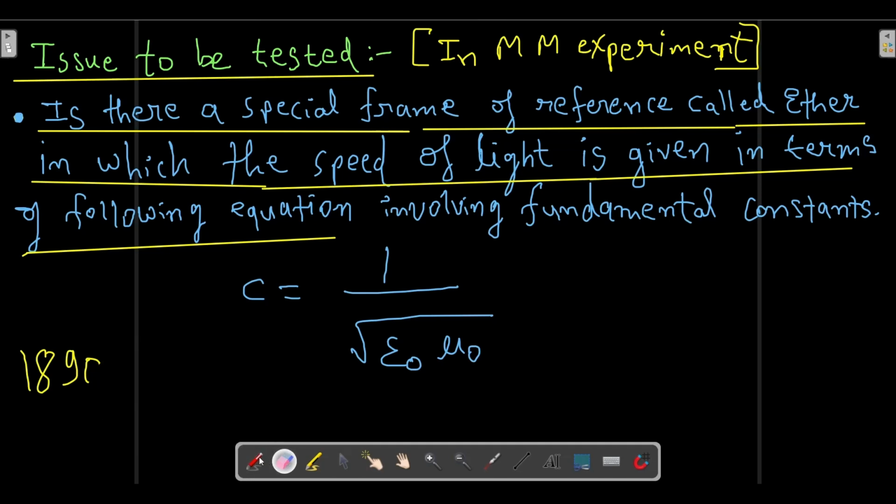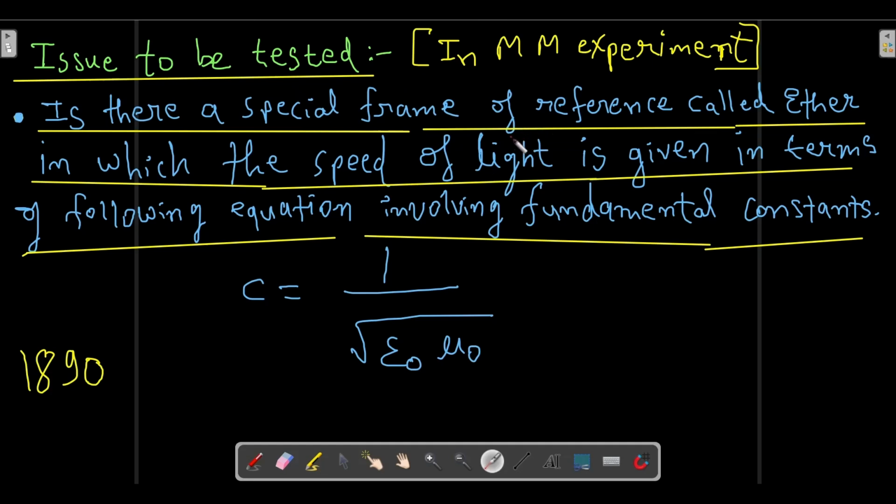this particular C value is valid only in the ether frame of reference, and in a different frame of reference the velocity of light will change. In an inertial frame, the velocity of light will be different in that inertial frame. Epsilon naught and mu naught are fundamental constants. You already know this very well.